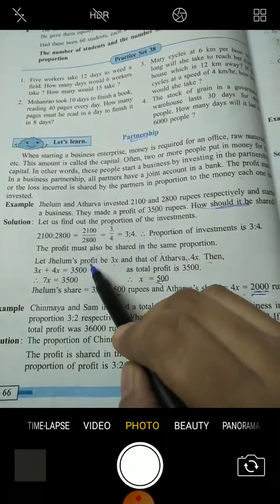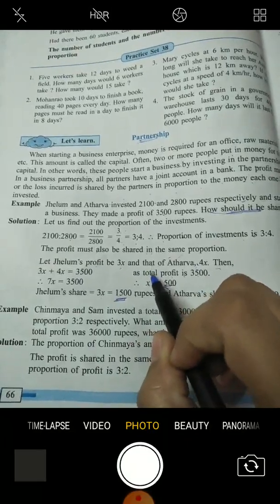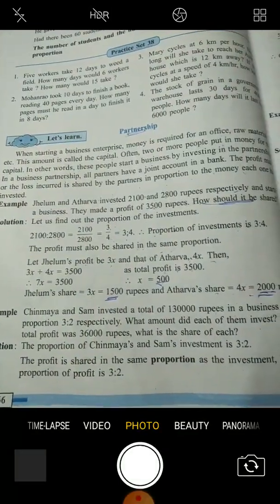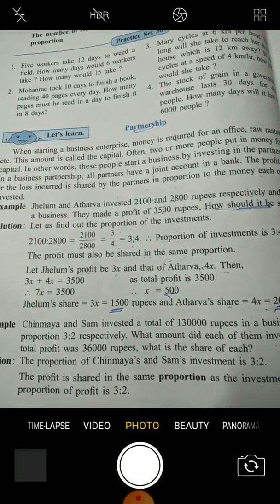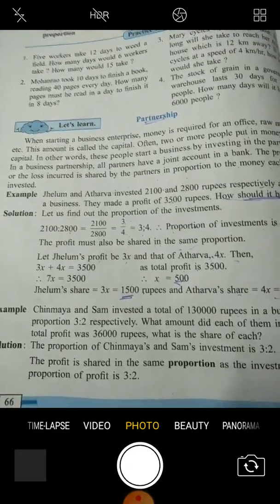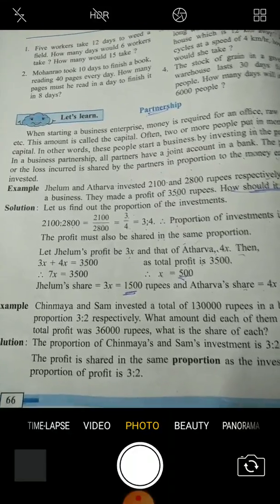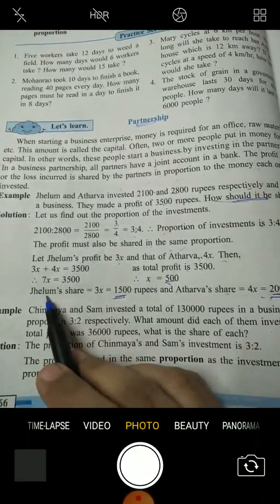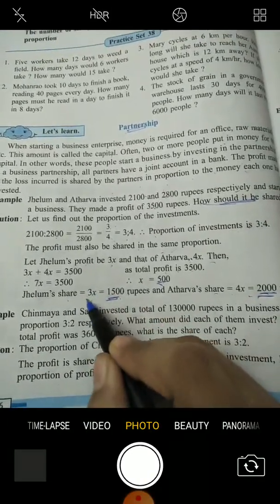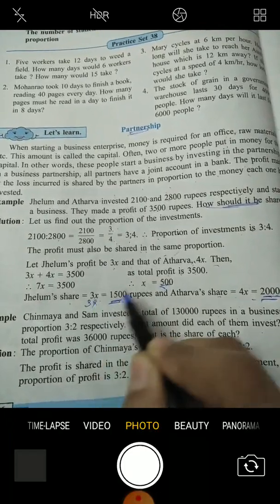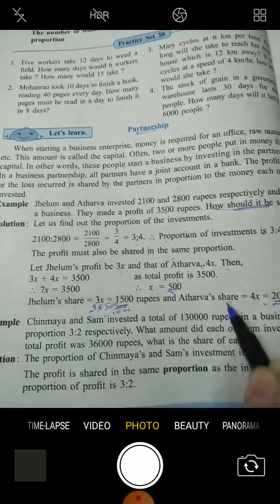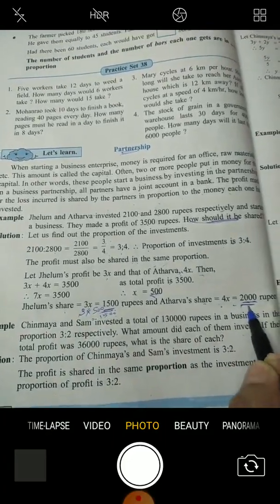Let Jhelum's profit be 3x and Atharva's profit be 4x. Then 3x plus 4x equals 3,500, as total profit is 3,500. Therefore 7x equals 3,500. We got the answer: 7 fives are 35, so x equals 500. Jhelum's share is 3x, which is 3 into x. What is x? 500. We got 3 fives are 1,500. The same way, 4x means 2,000 rupees.